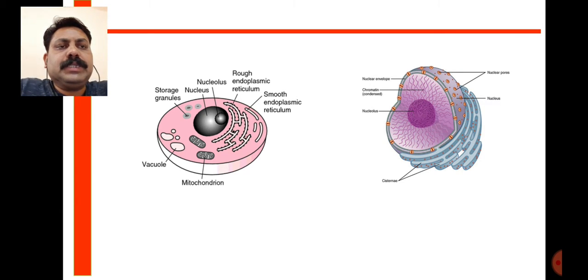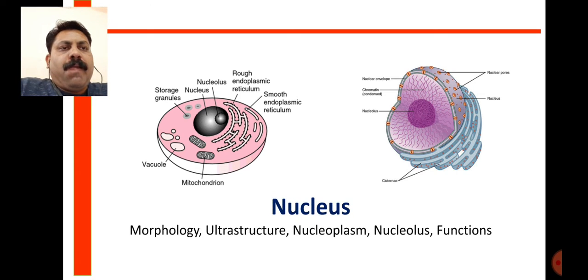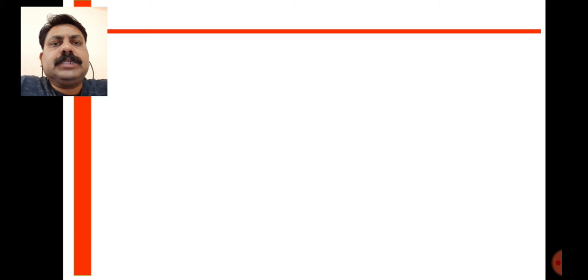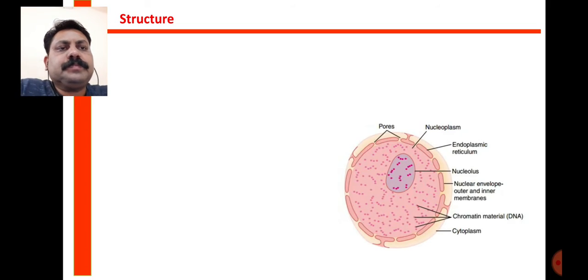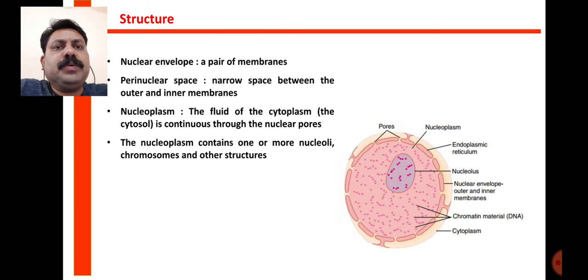This nucleus is present in the cell, in the cytoplasm, and it has a connection on the outer side with the cytoplasm, and on the inner side it has the nucleoplasm, which is the fluid containing different types of matrix or material. On the outer surface of the nucleus, the endoplasmic reticulum is present, and on the inner side it contains the chromatin material. So the structure of the nucleus has important parts like the nuclear envelope.